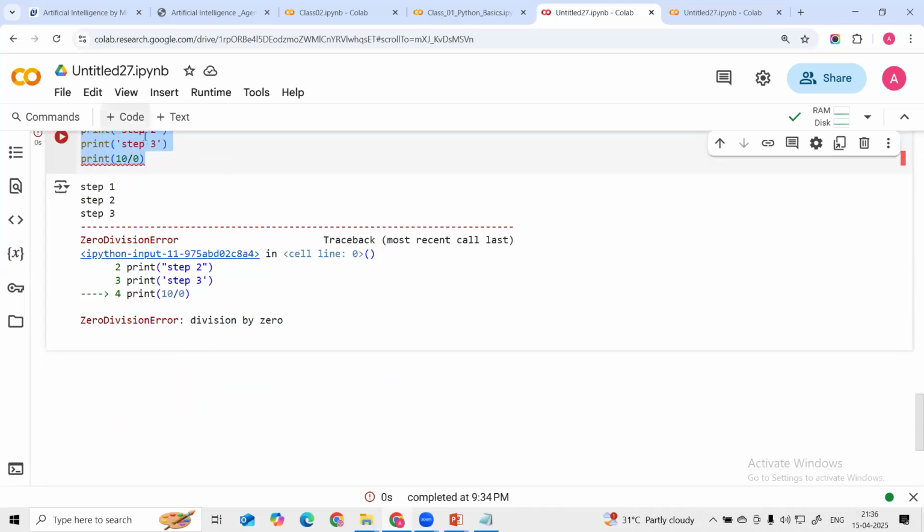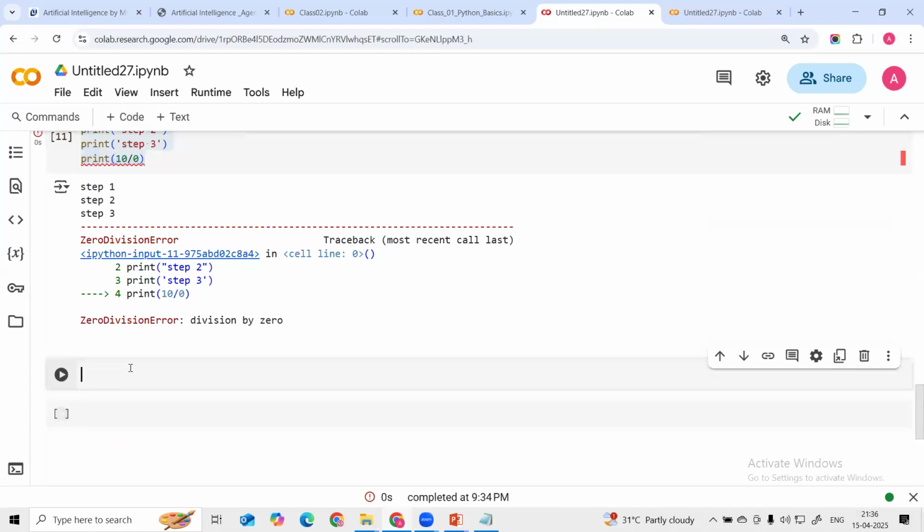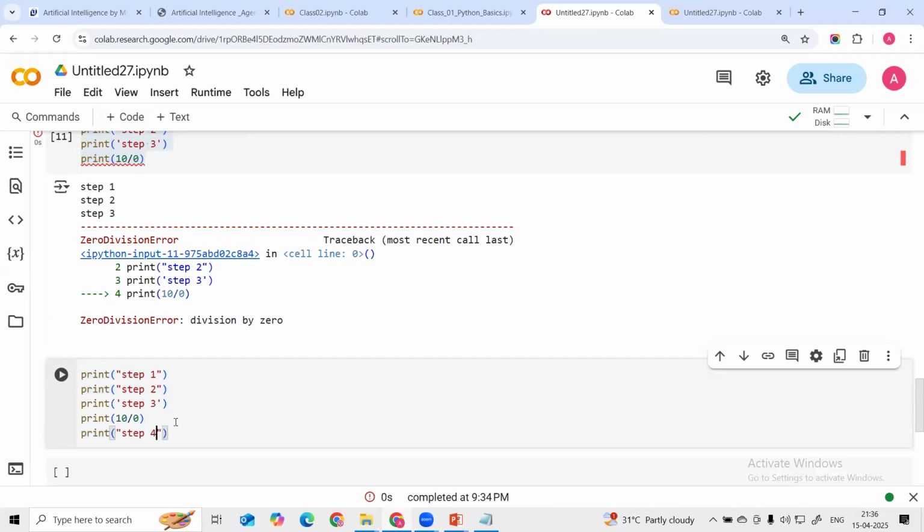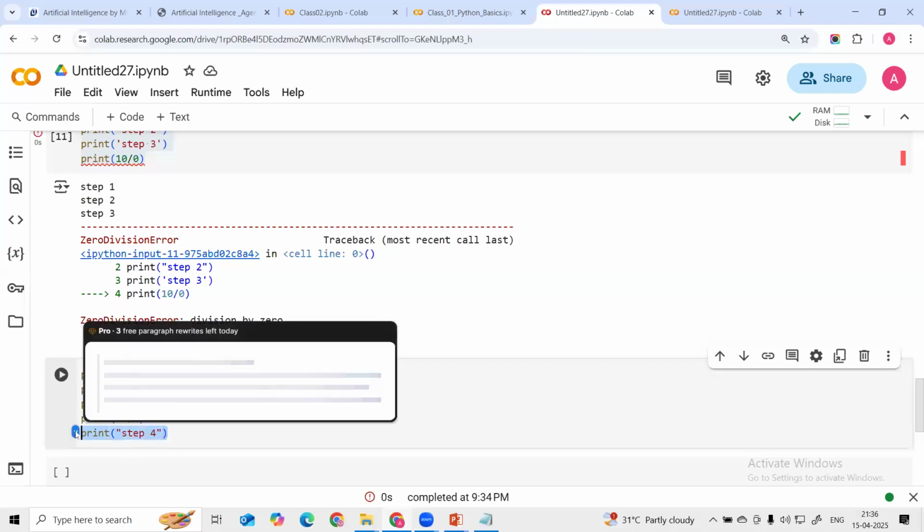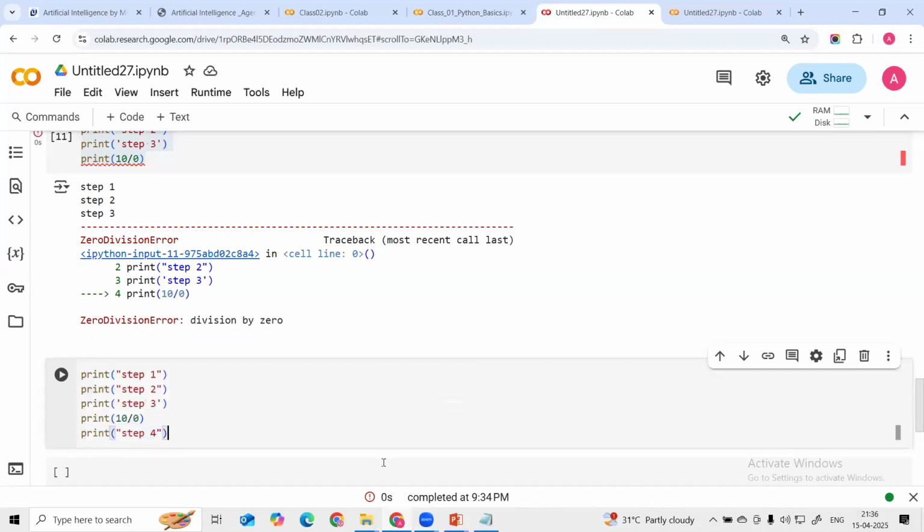Any question guys, anyone? Okay, let's suppose after this I add some next step. Let's suppose I'm adding step 4. Let me ask one question, guys. What will be the output of this? Will the first line execute, will we get a response for the first line, second line, third line? Here we are getting the error, we know, but after this, will we get output for this line? Anyone, guys, just give it a try, it might be correct, it might be wrong.